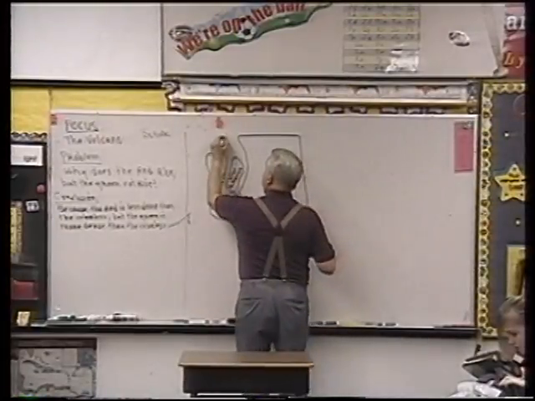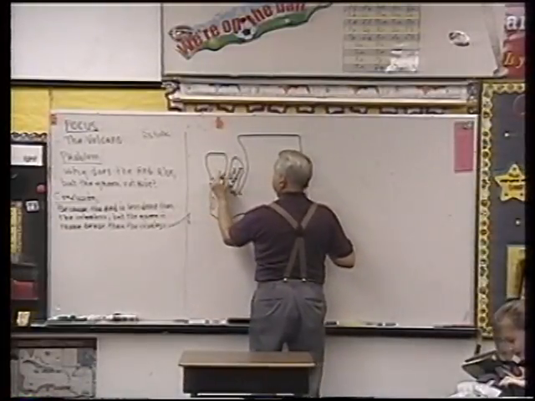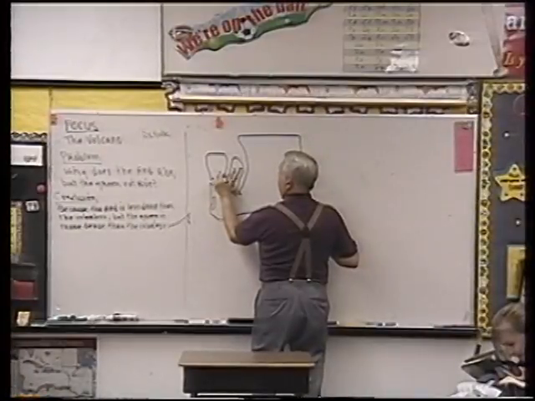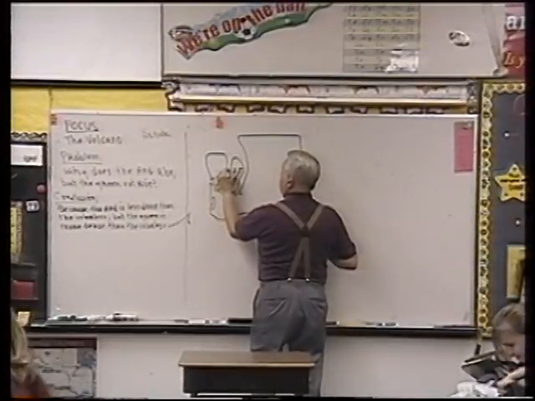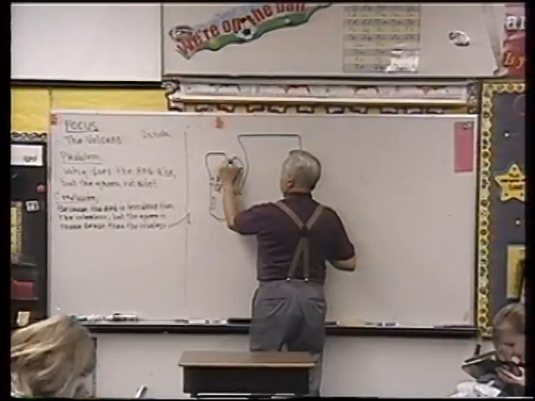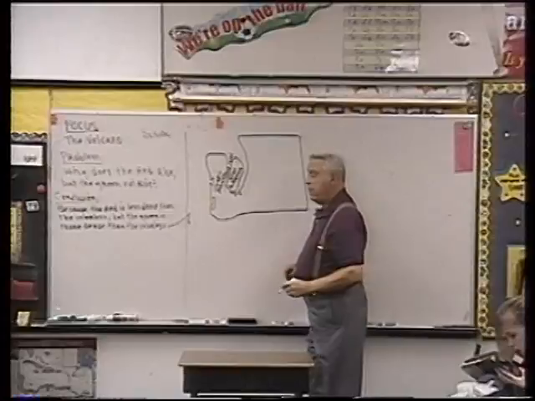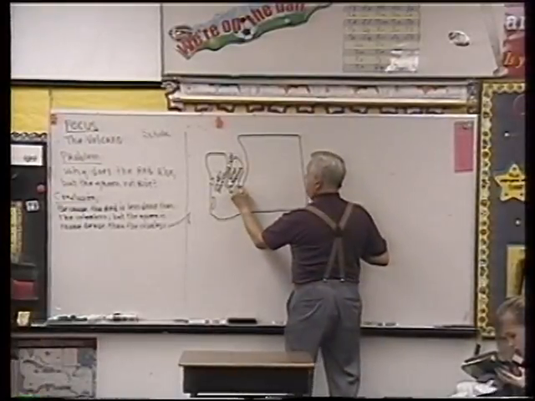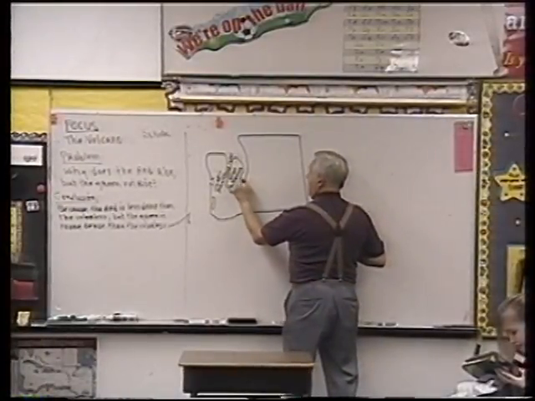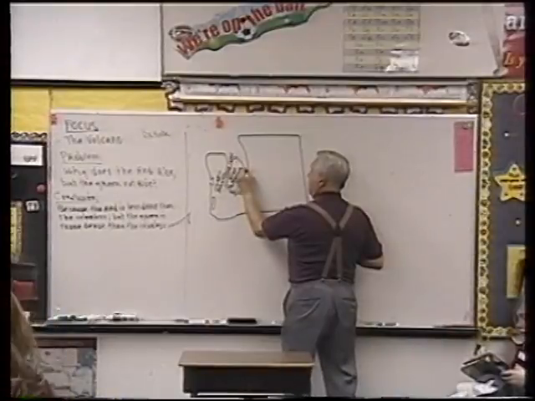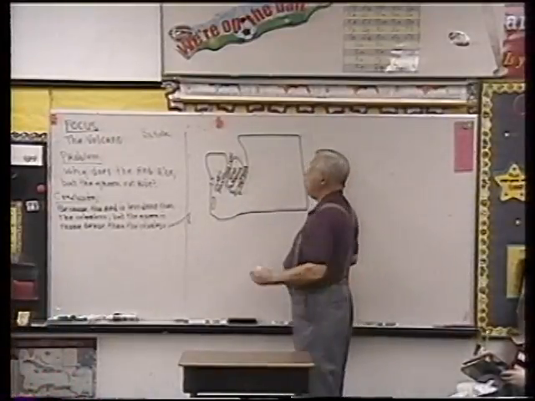Okay, up here, here's Hood Canal, named after Captain Hood, an early explorer. Here's Puget Sound, named after Captain Puget, an early explorer.